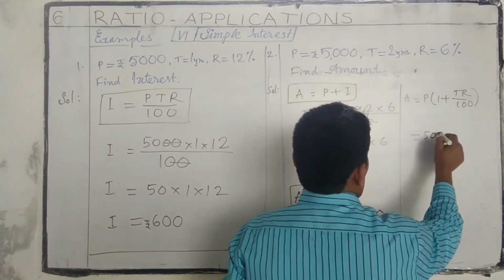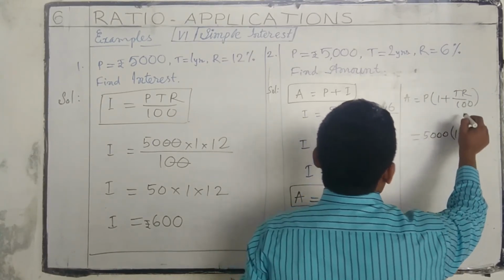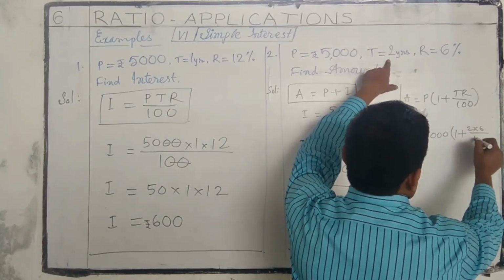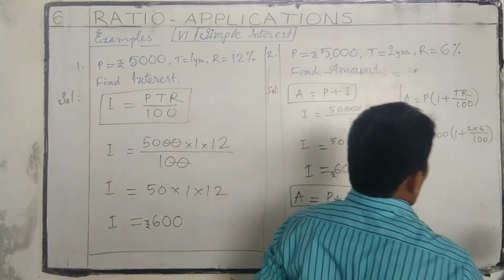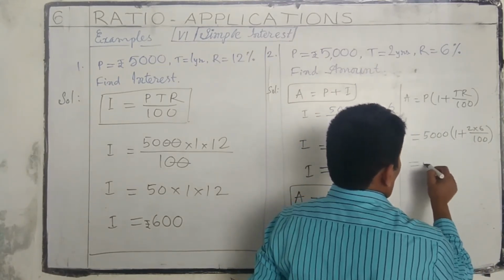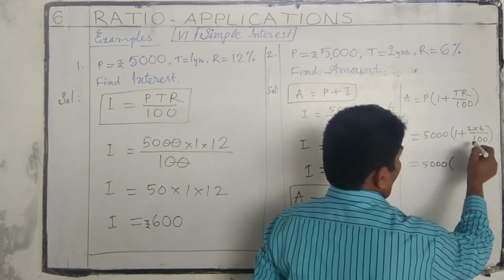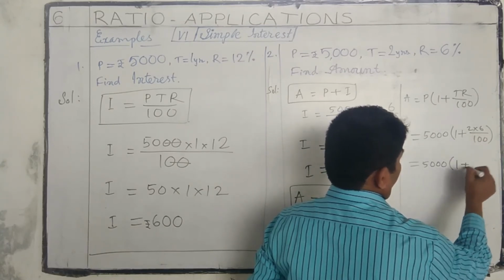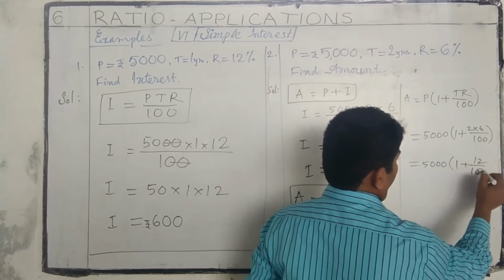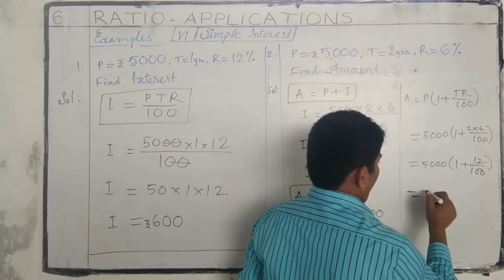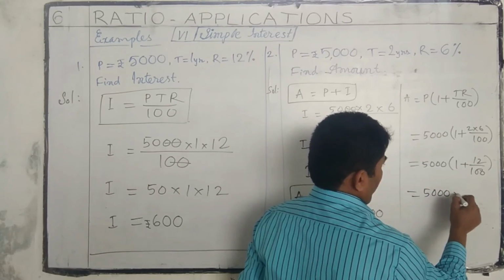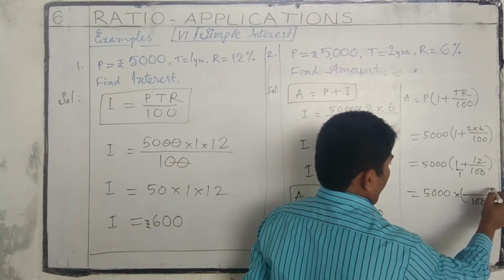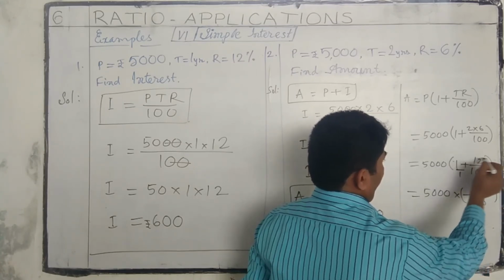Principal 5,000, 1 plus time 2 years, rate of interest 6 by 100. 5,000 here we have to take 1 plus 2 sixes are 12 by 100. 5,000 into LCM 100, 100 plus 12, 112.